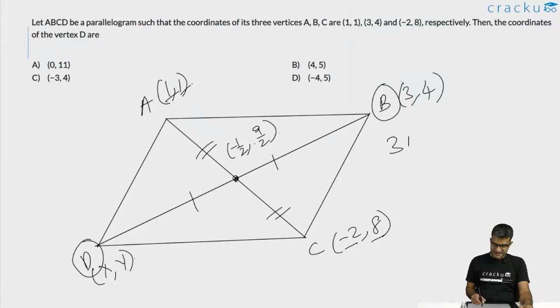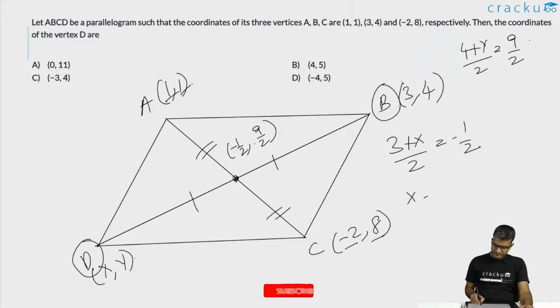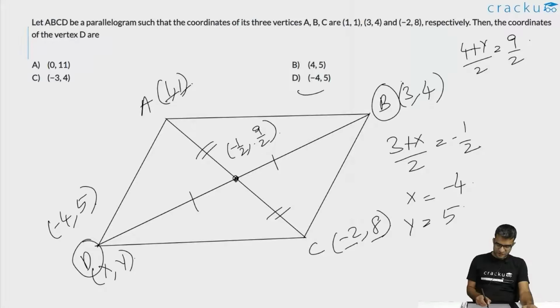That is, (3 plus x) divided by 2 is equal to minus 1 by 2, and (4 plus y) divided by 2 is equal to 9 by 2. So the value of x will be equal to minus 4 and the value of y is equal to 5. So the coordinates of D are minus 4, 5, which is option D.